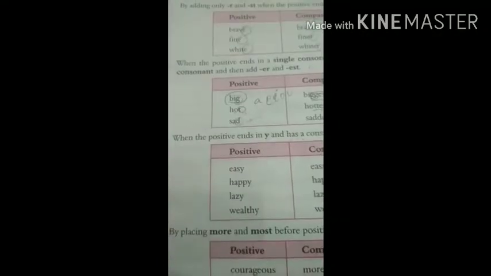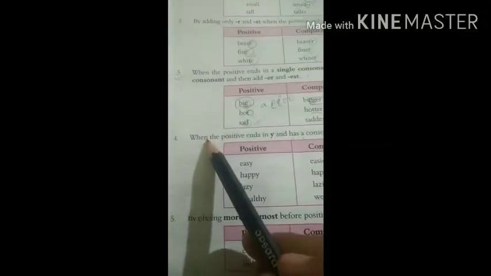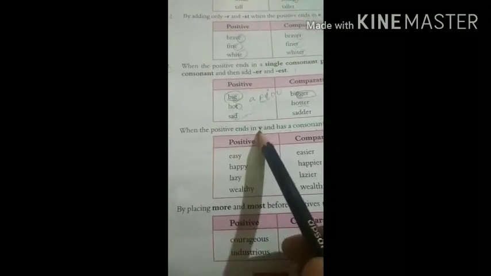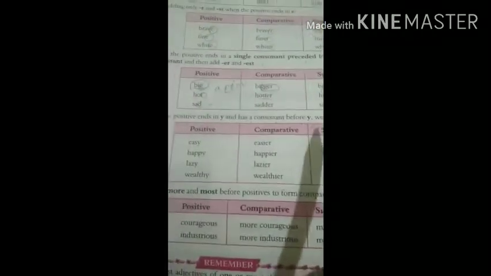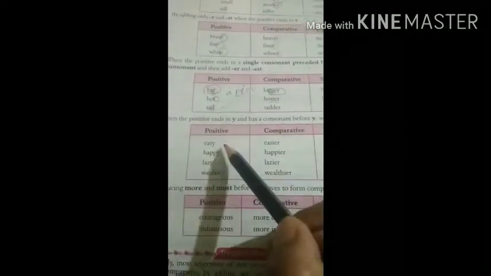Fine. Now the next is when the positive ends in Y and has a consonant before Y, we change Y into I and then add ER and EST. Now here we can see the four positive degrees are ending with which alphabet?